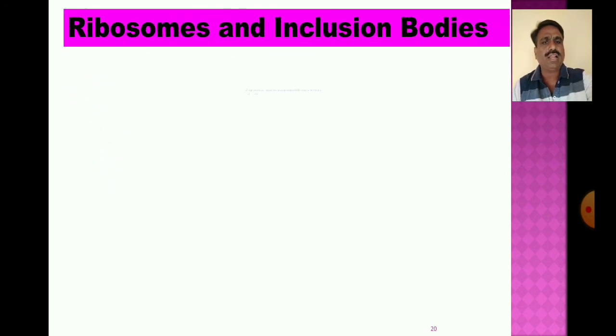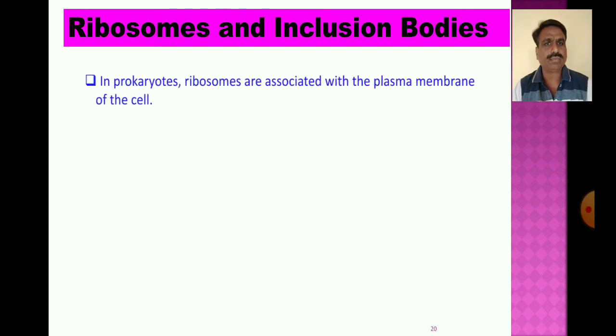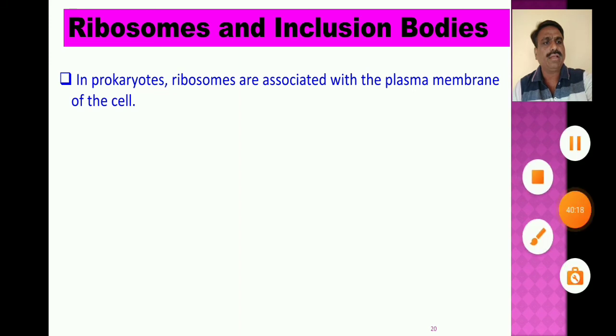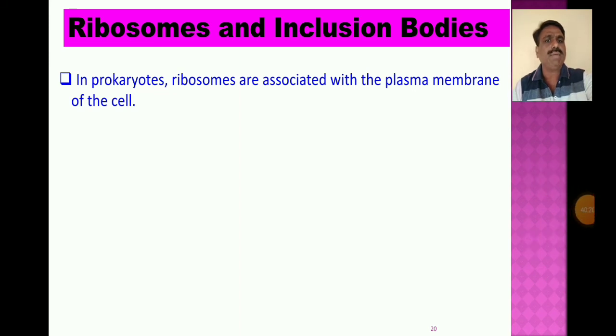In prokaryotes, ribosomes are associated with the plasma membrane of the cell.